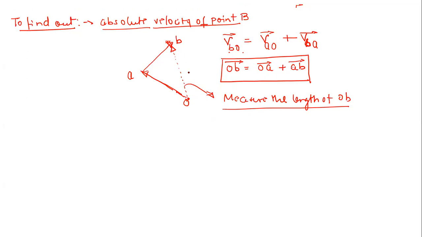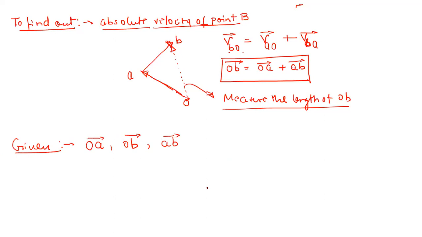Now let us talk something about, let's say, the reverse situation. So what will be the reverse situation? Reverse situation is this thing. So I'm discussing the other possibility as well. So what is given to us? Let us say OA vector is given to us, OB vector is given to us, and we need to find out this AB vector, right? So just tell me quickly.